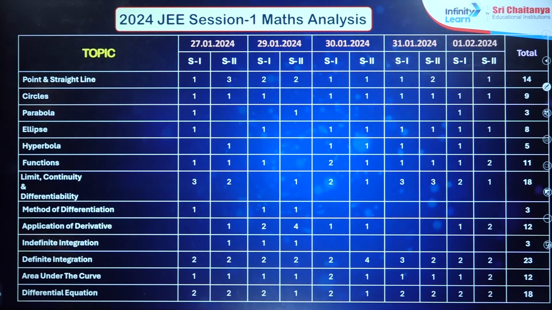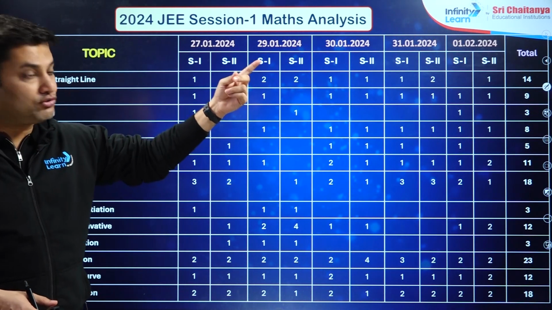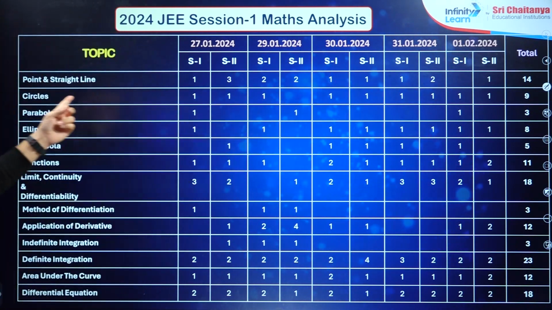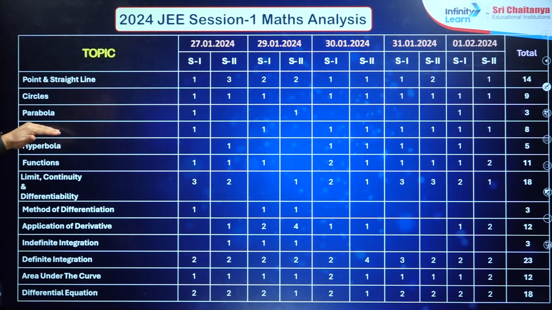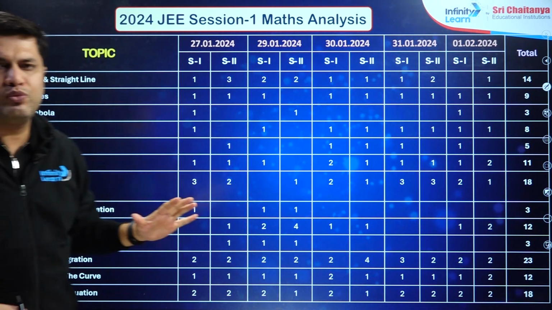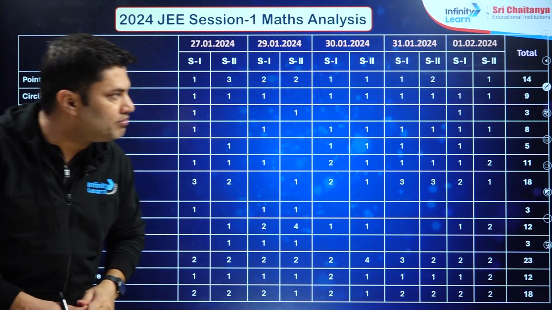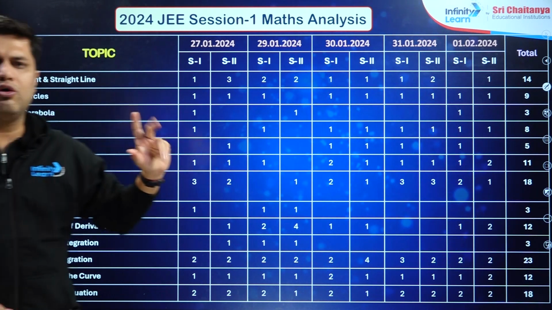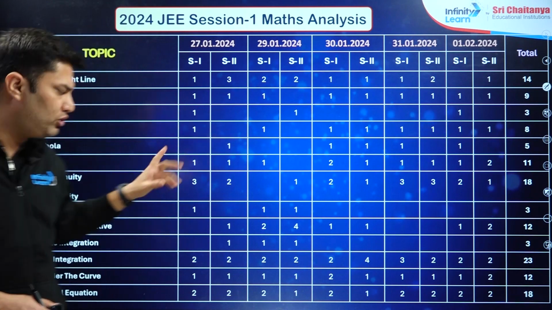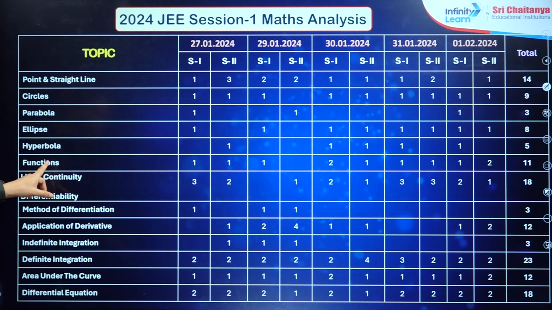Okay, let's move forward to coordinate geometry and calculus. Straight line, they've asked 14 questions, very high weightage. Circle, parabola, ellipse, hyperbola: 9, 3, 8. You can see parabola has very little weightage. They have not asked many questions from this part. Hyperbola, 5 problems. So ellipse and hyperbola combined, 13 problems. That means 1 or 2 problems per shift. Functions, 11.